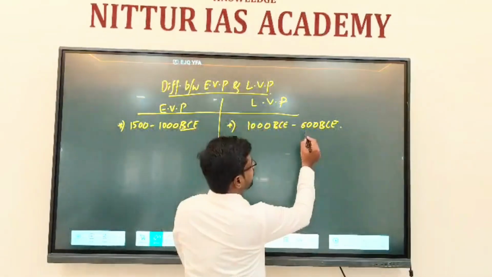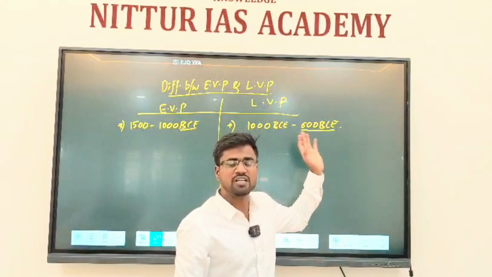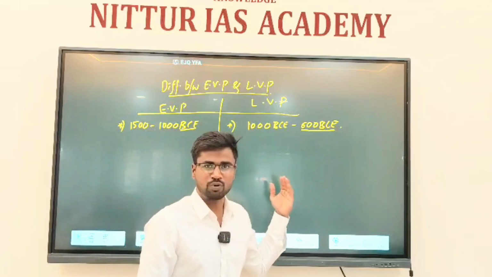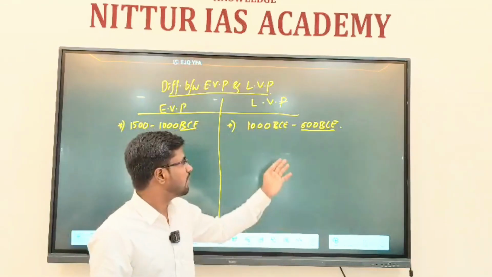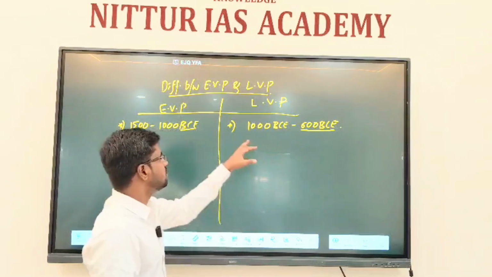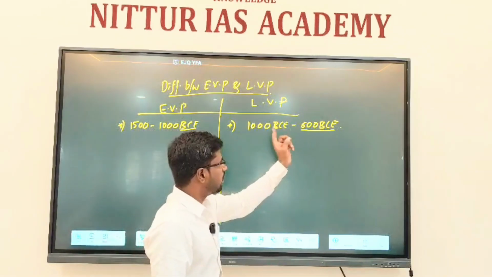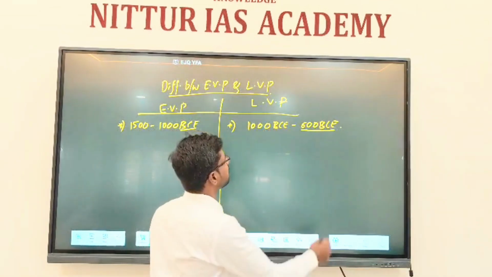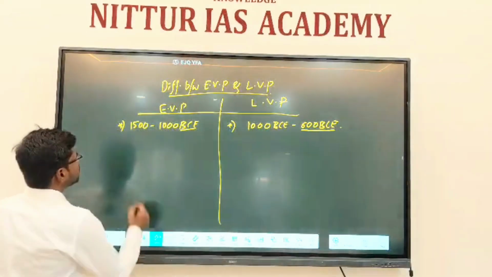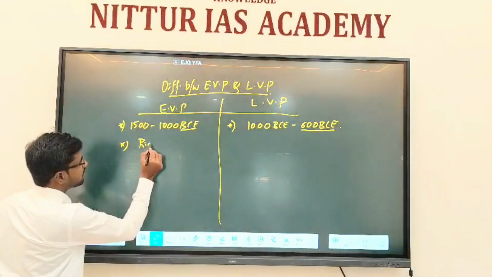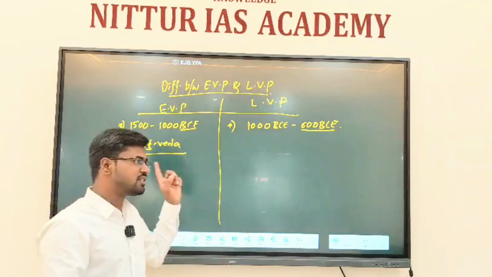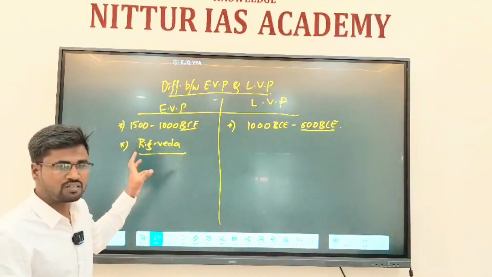From this time period, the origin of the Mahajanapada period happens. This is where the Buddha and Mahavira, the originator of Buddhism and the propagator of Jainism, were there. The 16 Mahajanapadas started in this period, and these 600 years are the later Vedic period, where the later Vedic scriptures were compiled. The early Vedic period is completely associated with the Rigveda, which is the earliest book of Vedic civilization.